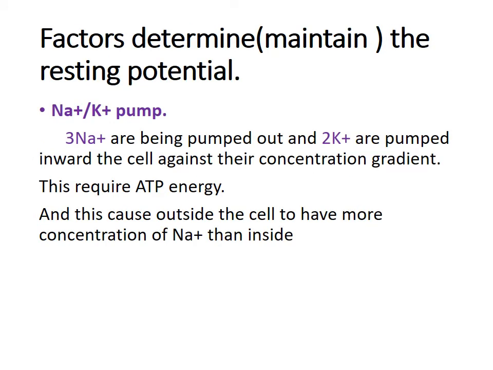Factors that determine or maintain the resting potential. The resting potential, that is negative 70 millivolts inside the cell and positive 70 millivolts outside the cell, is maintained by these factors. The first factor is the sodium and potassium pump. During the sodium and potassium pump, 3 sodium ions are pumped outside the cell and 2 potassium ions are pumped into the cell against the concentration gradient, because the potassium is being pumped inside the cell and sodium is being pumped outside the cell.